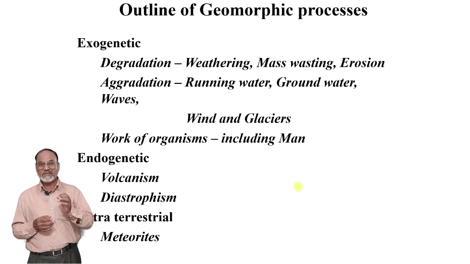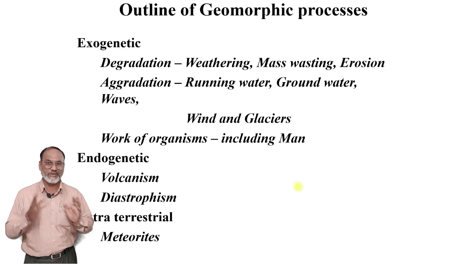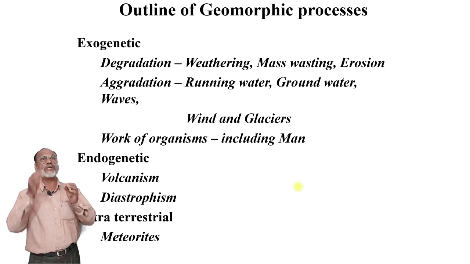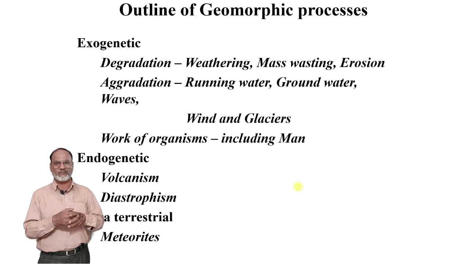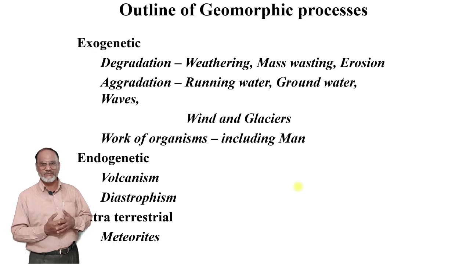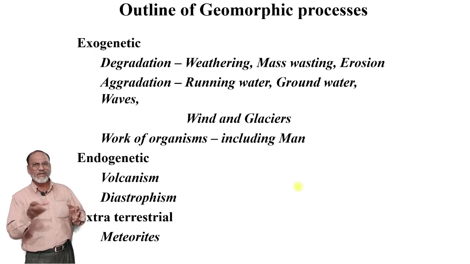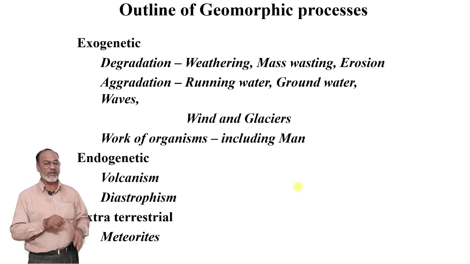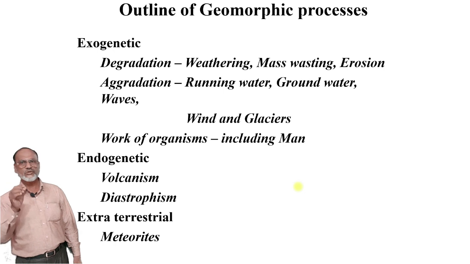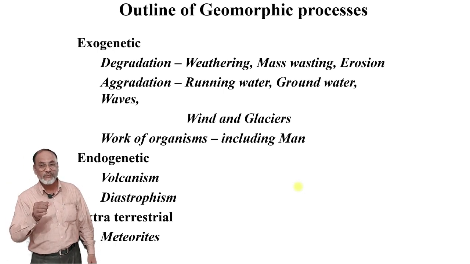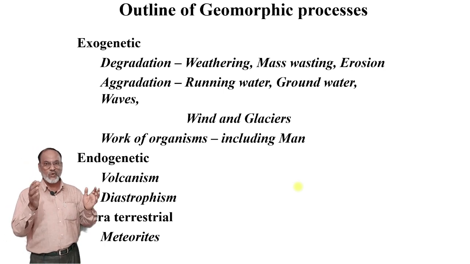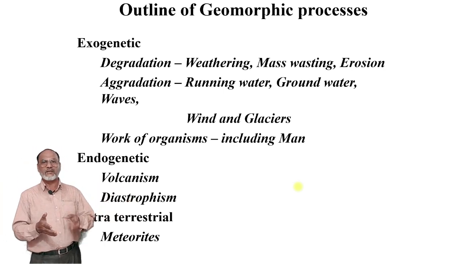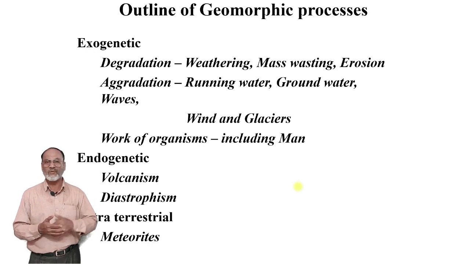And the last one is extraterrestrial activity. What is extraterrestrial activity? Meteorites. When meteorites fall down, they have a certain impact on the Earth's surface as well as on the Moon and other planets. When they have an impact, then extraterrestrial activity can also form a geomorphic process. The best example we can cite is the Lonar Lake, where the meteoric impact caused a big depression, forming the lake. So the geomorphology has changed.